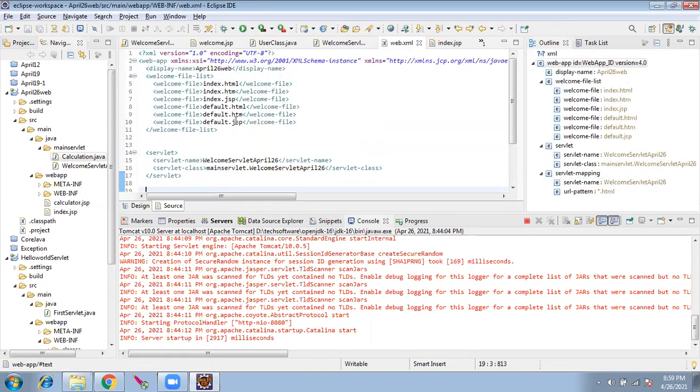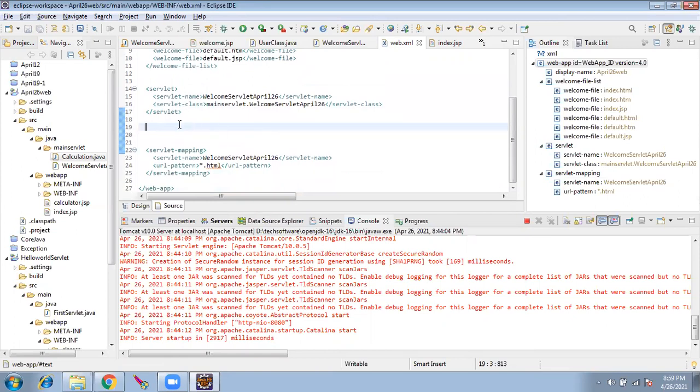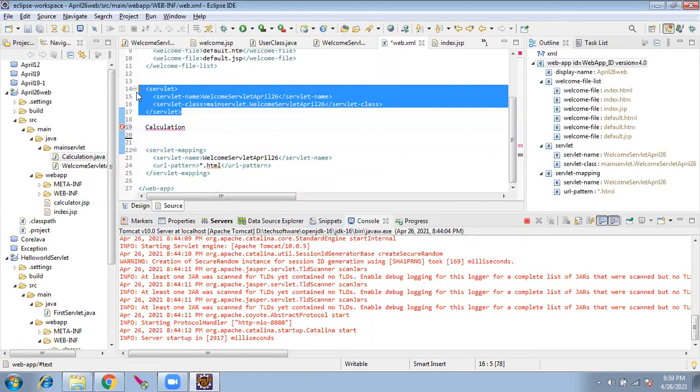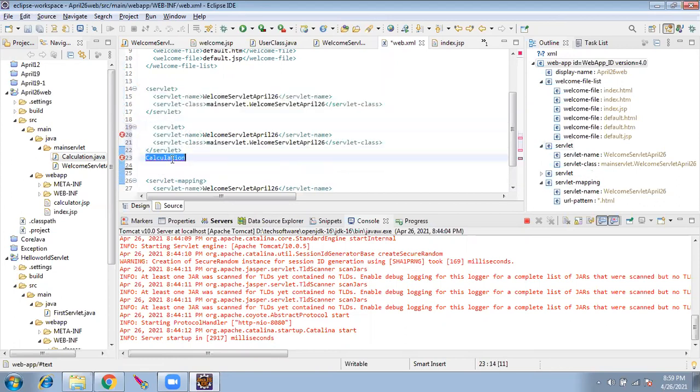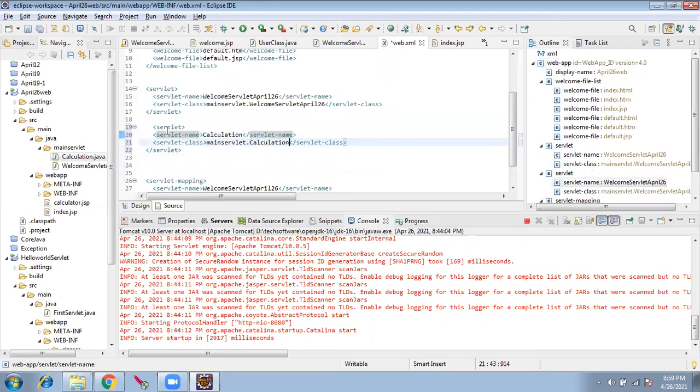Now web.xml knows only one servlet. It doesn't know the second servlet. So we have to copy and give the second servlet. Only then will web.xml know that I have two servlets in my application. So however many servlets you are creating, you have to give that many entries here.